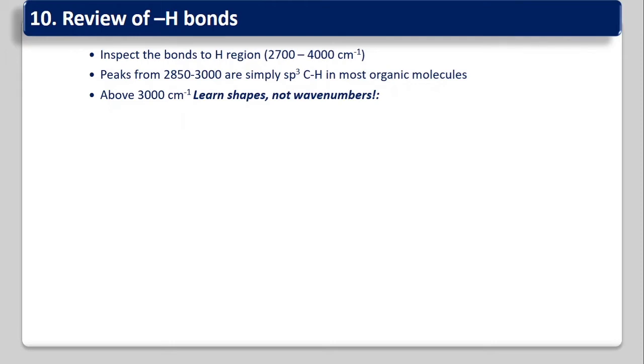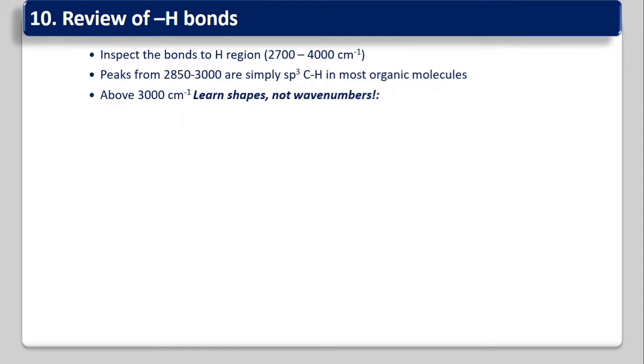Now above 3000 we have to learn the shape, not the wave numbers, because above 3000 that may be NH, OH, acidic OH, phenolic OH, all the H like sp2 carbon H, sp3 carbon H, sp carbon H. So all the hydrogens are coming above 3000 centimeter inverse. So in that case you should learn the shape.